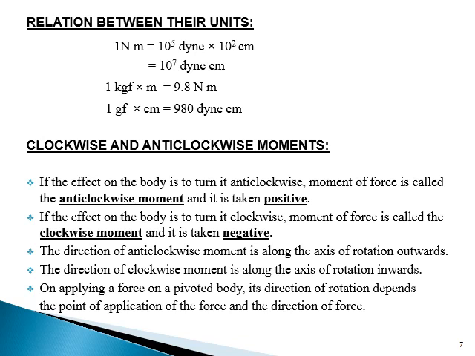Clockwise and anti-clockwise moment. If the effect on the body is to turn it anti-clockwise, the moment of force is called the anti-clockwise moment and it is taken positive. If the effect on the body is to turn it clockwise, the moment of force is called the clockwise moment and it is taken negative. The direction of anti-clockwise moment is along the axis of rotation outward. The direction of clockwise moment is along the axis of rotation inward.